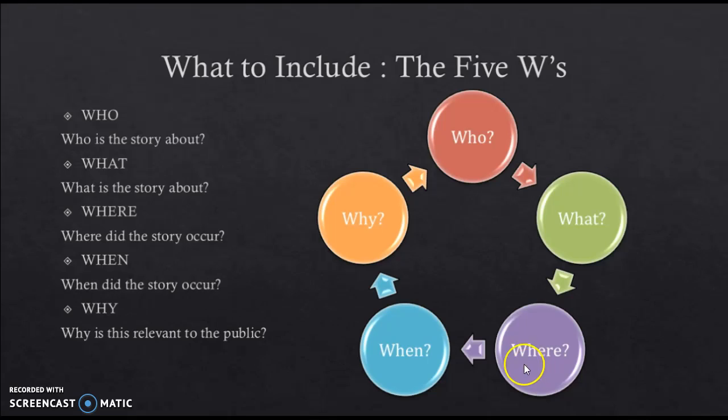Where did this happen? Just like we talked about proximity, that's very important to distinguish where this happened in case people that live around that area care about it. When did this happen? That also goes with timeliness, as we just spoke about. You always want to say when it happened so people can know. And why is this relevant to everybody? Why are they going to care about this story? Is it going to affect them? Which also goes hand in hand with proximity, and this also goes with impact as well.